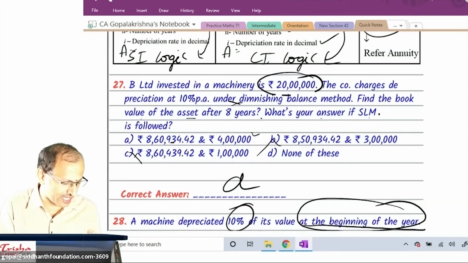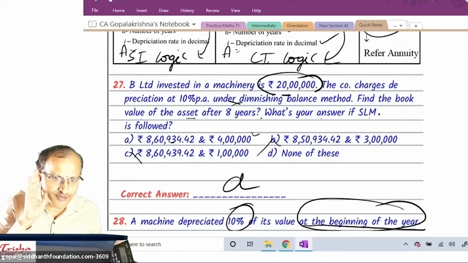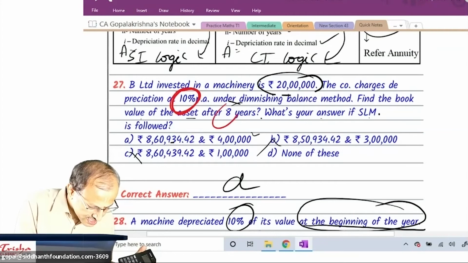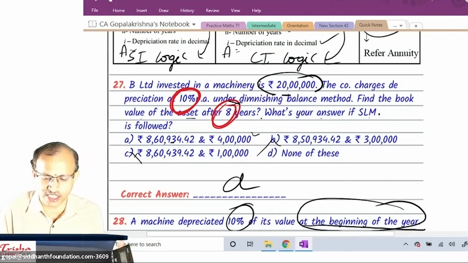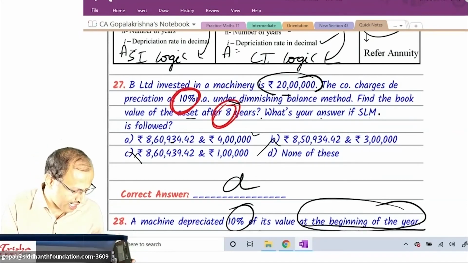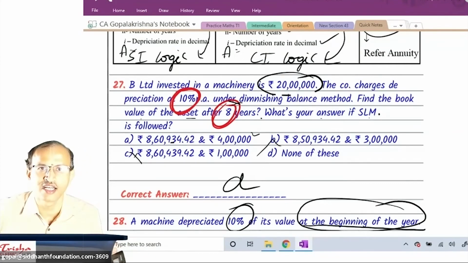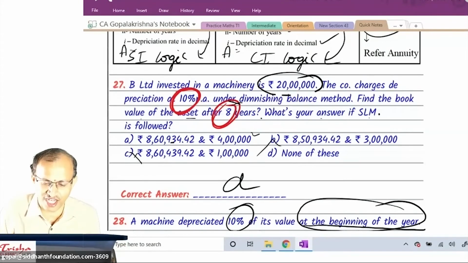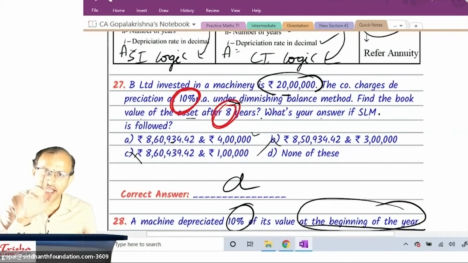All of you take calculator. 20 lakh minus, listen carefully, 10% for how many years? How many years? 8 years. 10 into 8, how much? 80, right? Minus 80%. That's all. Look at your answer in the calculator. You have to use calculator. Quick, boys and girls, where are you? Fast, whether you get that answer. 20 lakh, 10 into 8, 80% you have to deduct.